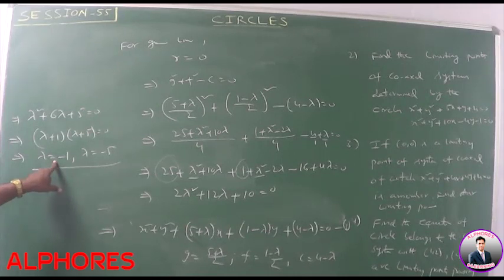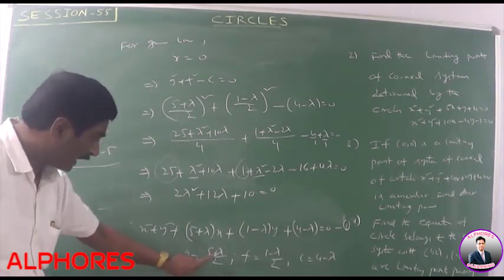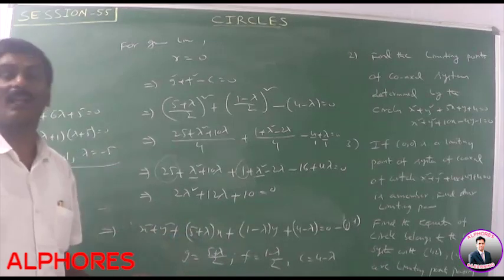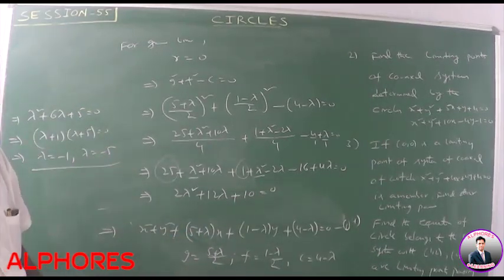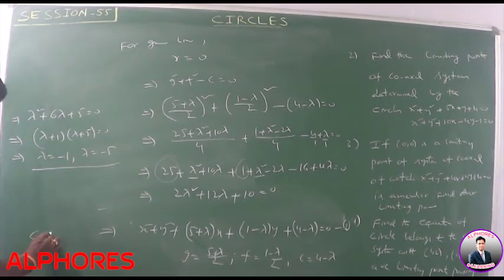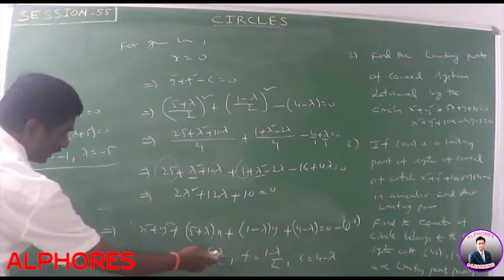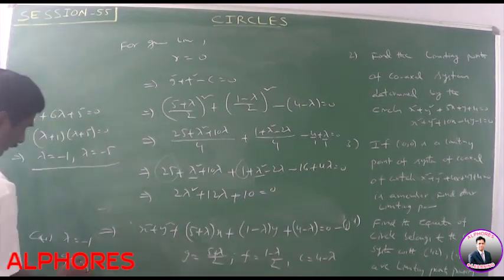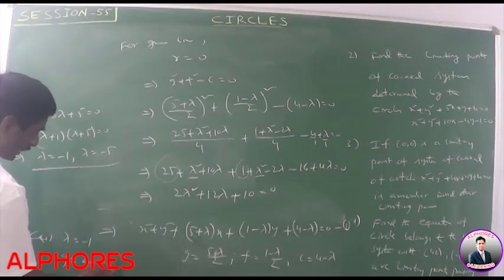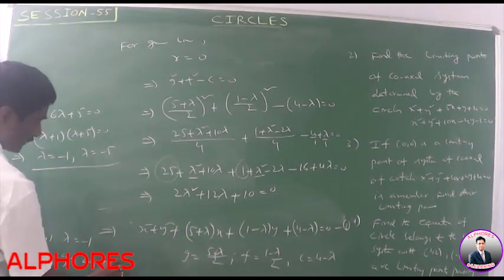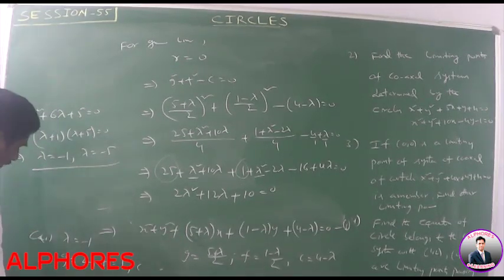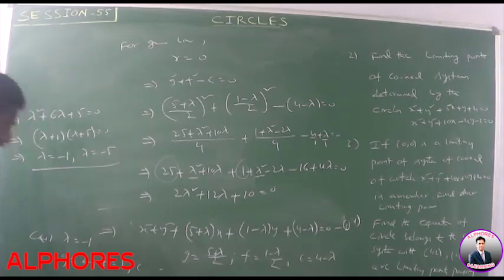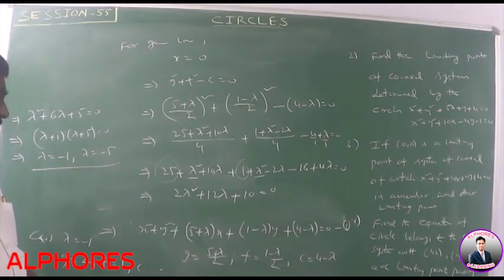Substitute the case 1. Put lambda is equal to minus 1. Substitute the value of lambda in these values, we get G, F, C values. What are the limiting points? Limiting points are nothing but centers of the point circle. Center is nothing but minus G, minus F. So, in case 1, lambda is equal to minus 1. At lambda is equal to minus 1, what is the value of G? G is equal to 5 minus 1 by 2, that means 4 by 2, 2. F is equal to 1 minus of minus 1 plus 1, 2 by 2 means 1. Here center of the circle is equal to minus G, minus F, that is minus 2, minus 1. It is one of the limiting points.